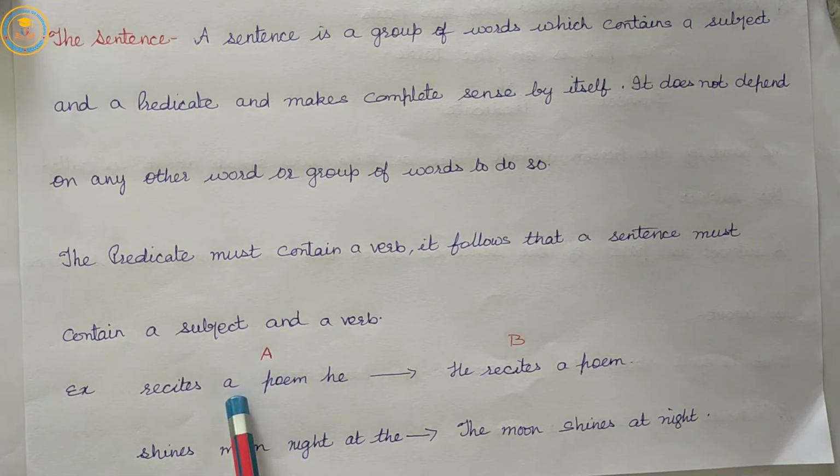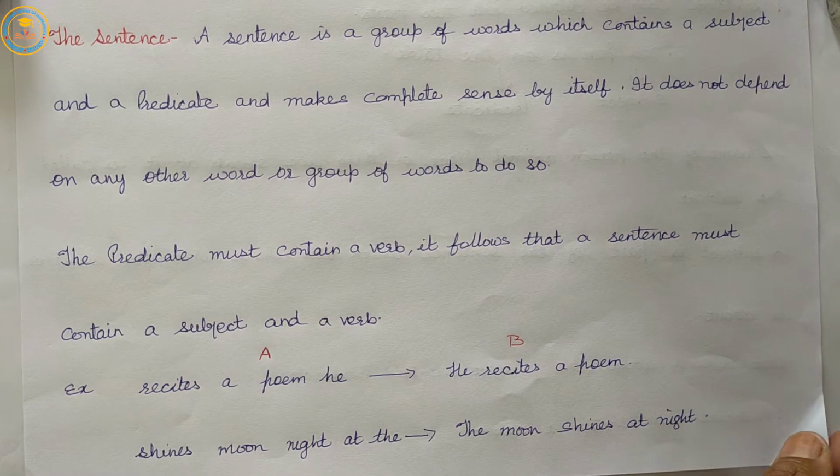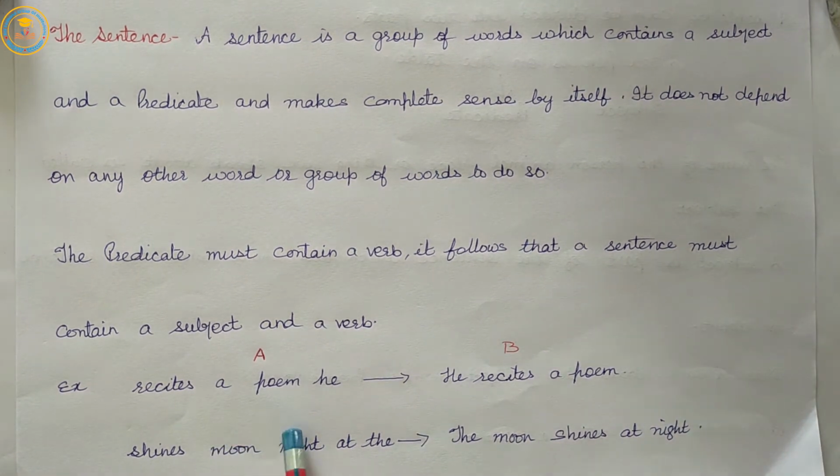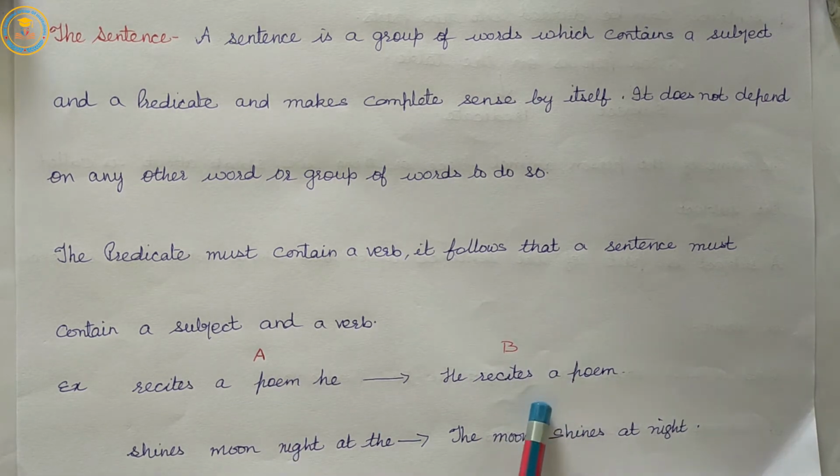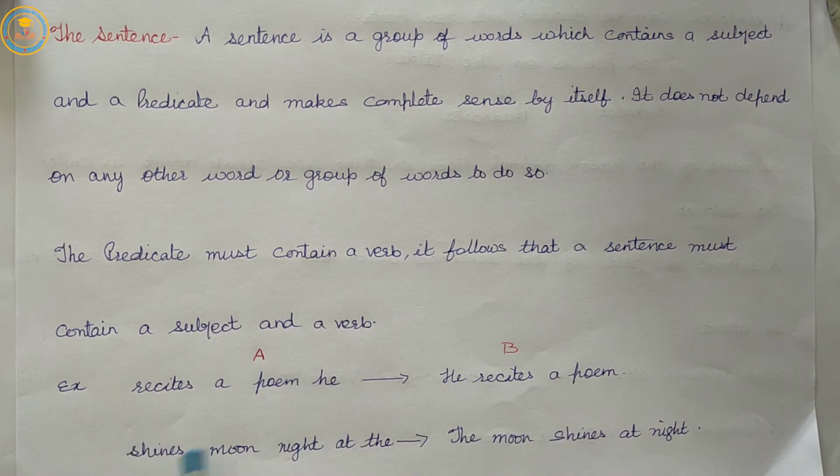The jumbled words in column A do not make any sense. In column B, the same words have been placed in their proper order.